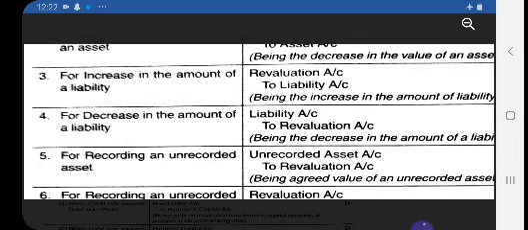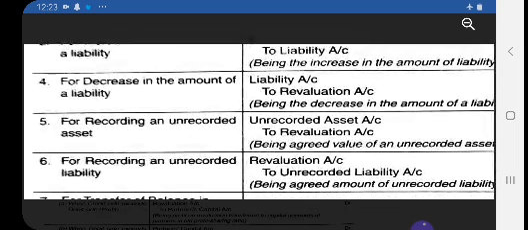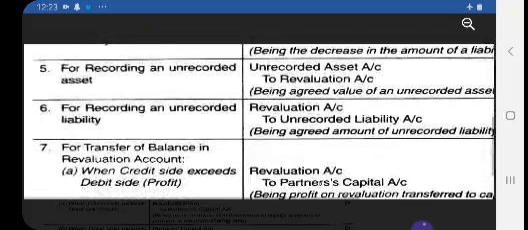If your basic concept is clear regarding journal entries of assets and liabilities, those golden rules we have already discussed: assets are always debited, liabilities are always credited, and the same rule is applied here. To increase and decrease, you have to follow the rule. To decrease an asset, you have to credit it, and to decrease a liability, you have to debit it. And for recording an unrecorded asset, simply name the asset which is not recorded: asset account debit to revaluation. And for an unrecorded liability: revaluation account to unrecorded liability.